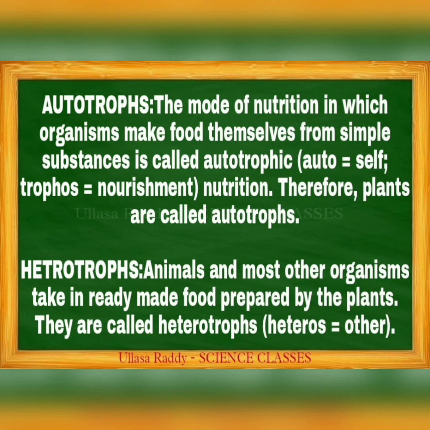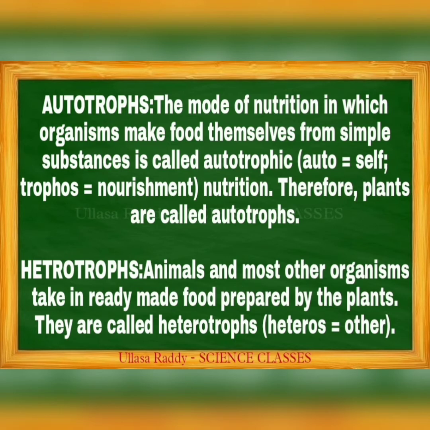Another definition is heterotrophs. These are organisms that depend on other organisms for food. Animals and most other organisms take in ready-made food prepared by the plants. They are called heterotrophs. Hetero means other. Heterotrophs are organisms that depend on other organisms for their food.